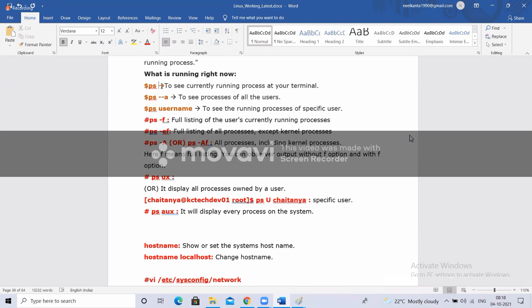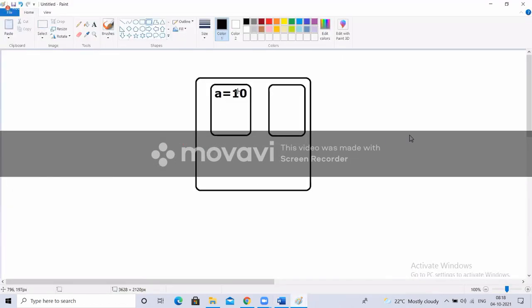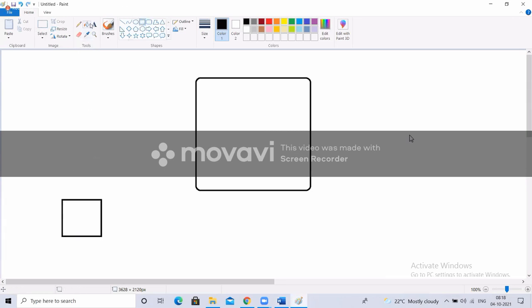PS means process. What is meant by process? See, I have a Linux machine. This is my local laptop. Using Git Bash, Putty, Termius, there are many tools, using some tool I connected from here to here, right? I'm executing one command. Like I want to copy the files from this folder, from one directory to another. So this file started copying.